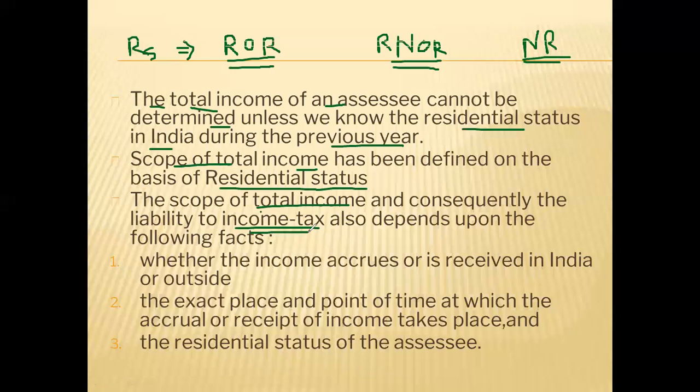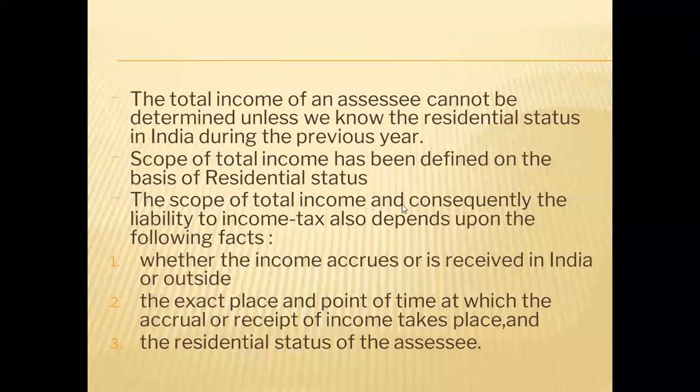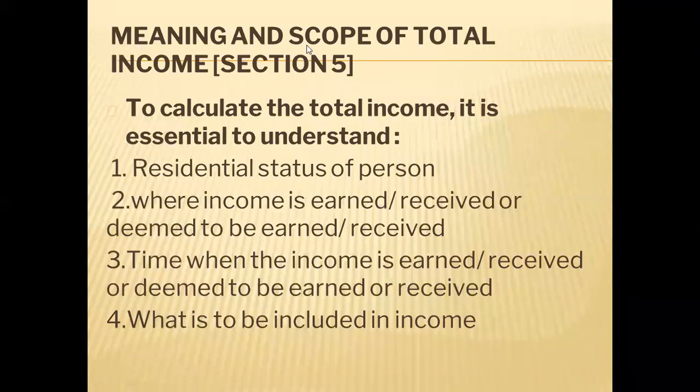So total income calculation and the income tax liability will depend upon the four things which we have discussed. That is, the residential status of a person, the place of receipt of that income, whether it is India or outside India, the time of receipt or earning of income, that is the previous year, and the exempt income list along with the deductions. With these we can calculate the total income of the person.